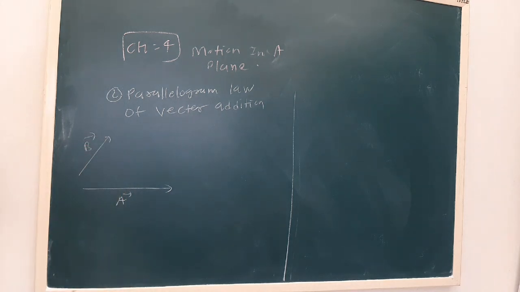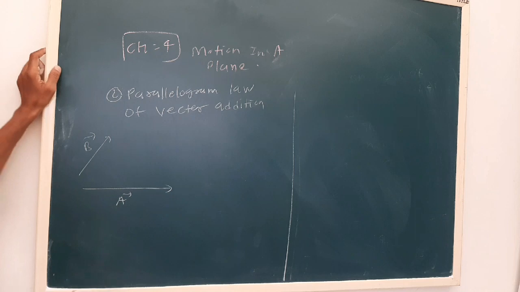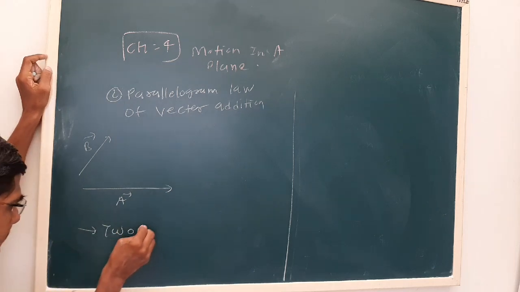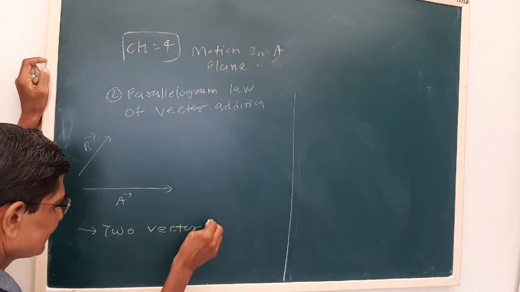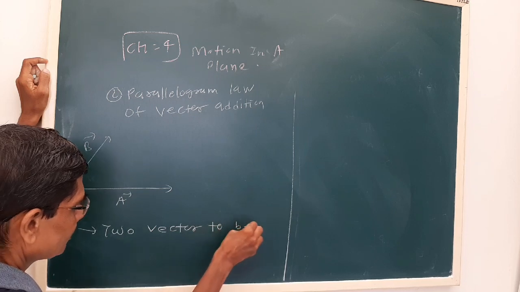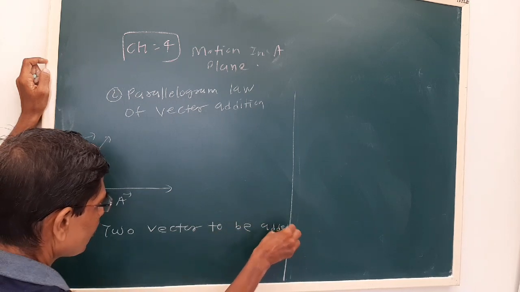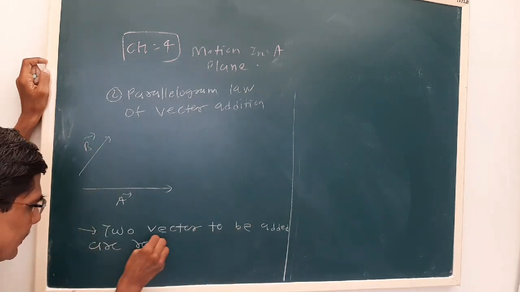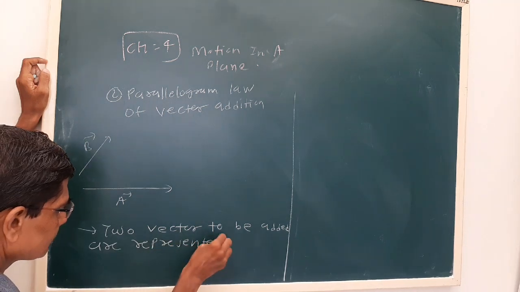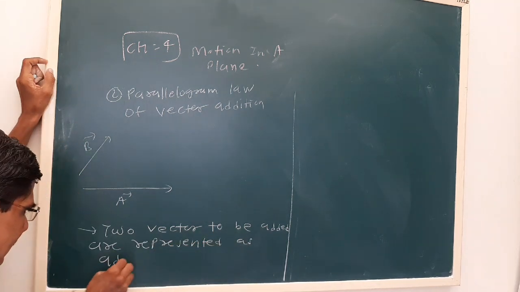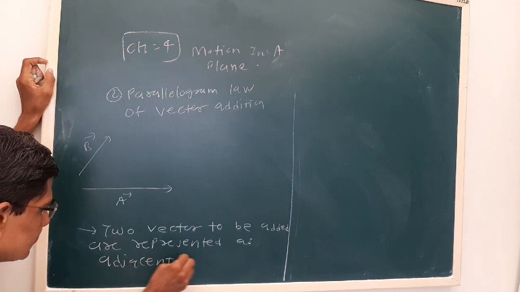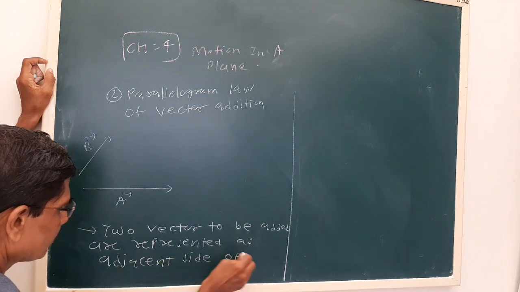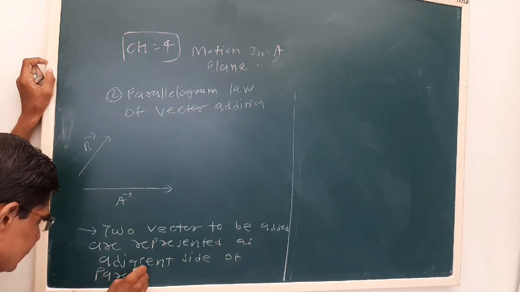Here, two vectors to be added are represented as adjacent sides of a parallelogram.